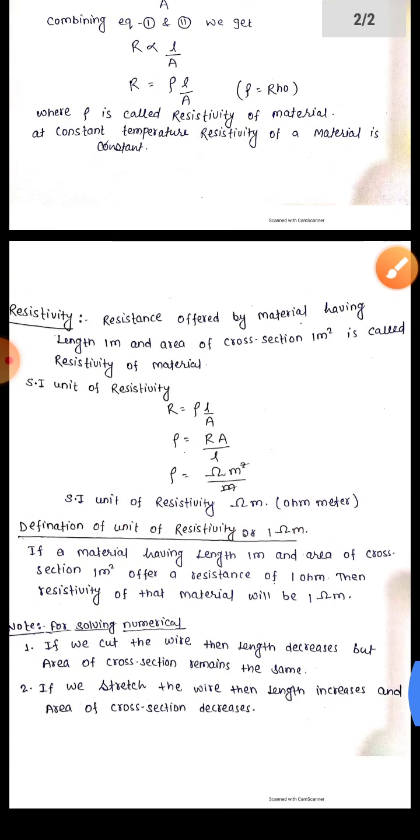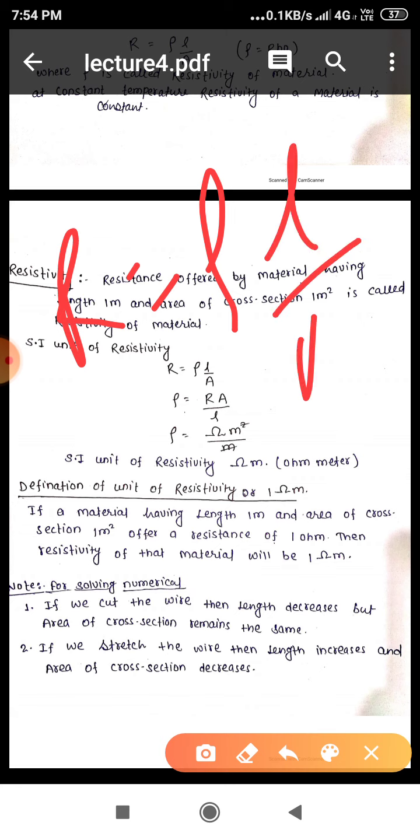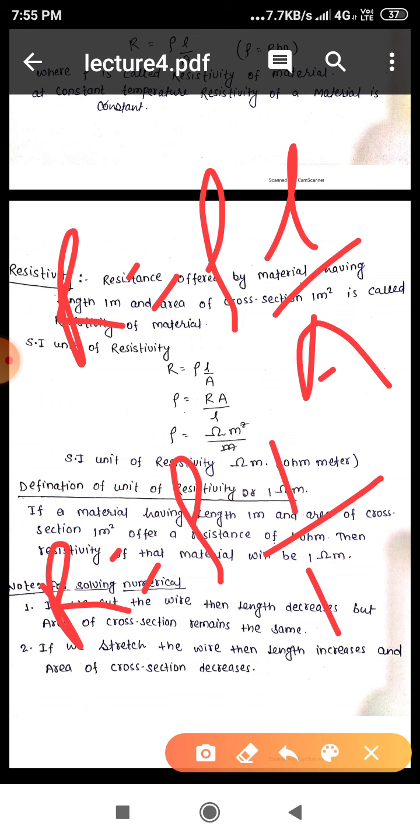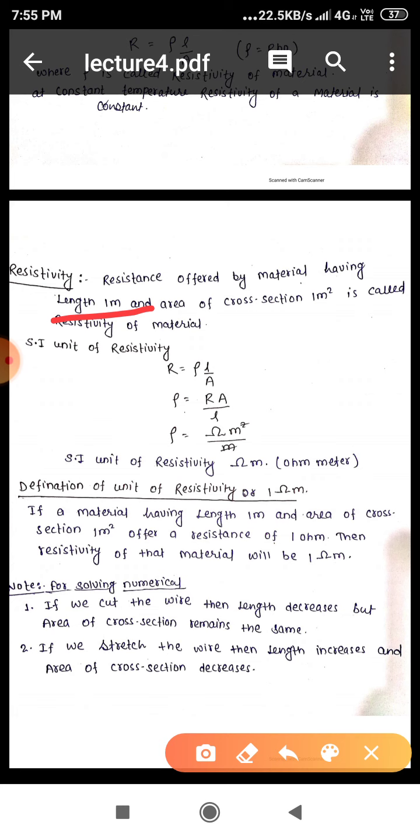Now, what is resistivity? See here, R equals rho L by A. That means if L is 1 meter and the area of cross section is 1 meter square, then R will be the resistivity rho. So we can define resistivity of a material as the resistance offered by a material having length 1 meter and area of cross section 1 meter square.